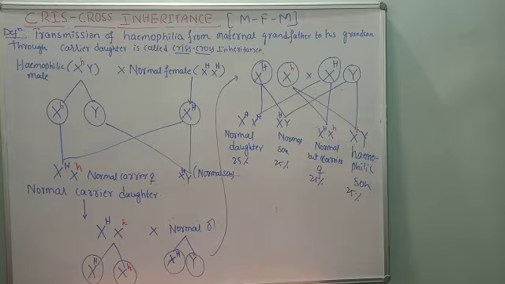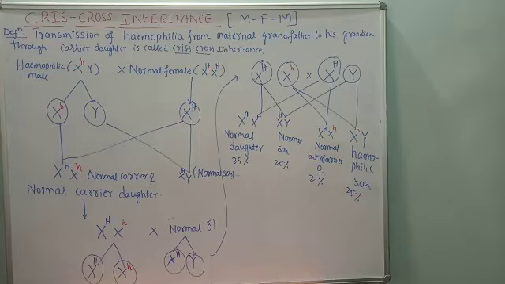A hemophilic male has the genotype XY, with a single recessive gene located on the X chromosome. He marries a normal female, whose genotype is XX, that is HH.